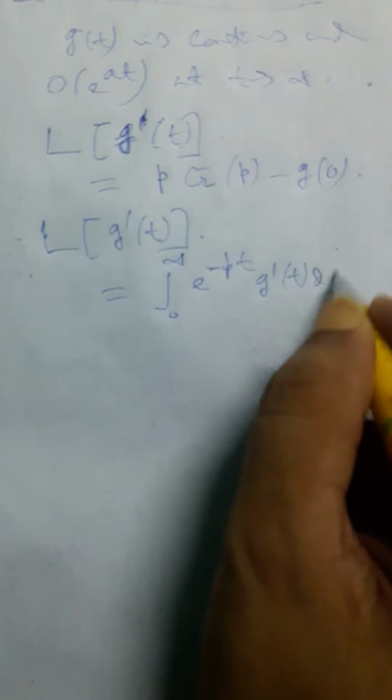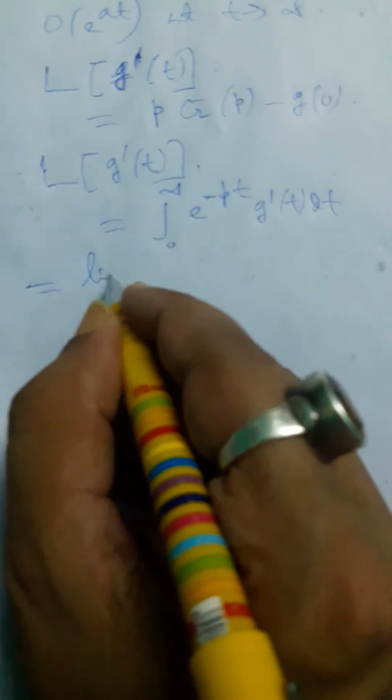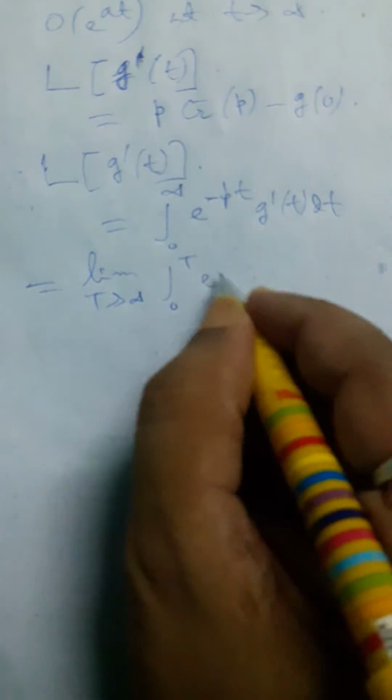g'(t) dt. Since it is an improper integral, we take the limit as t tends to infinity of a finite form, e to the power minus pt and g'(t).